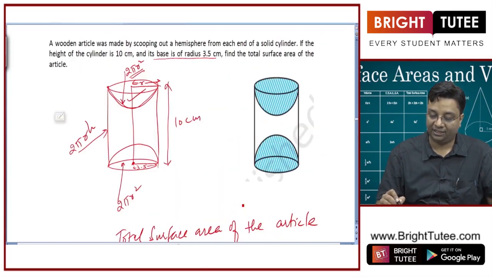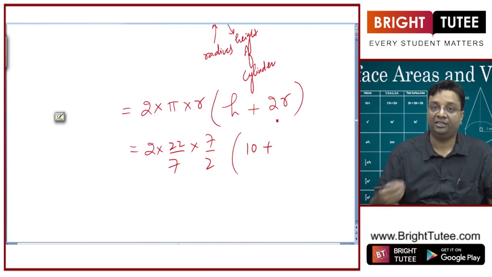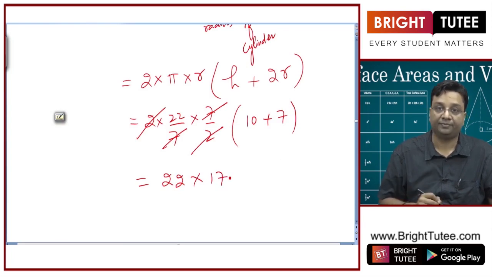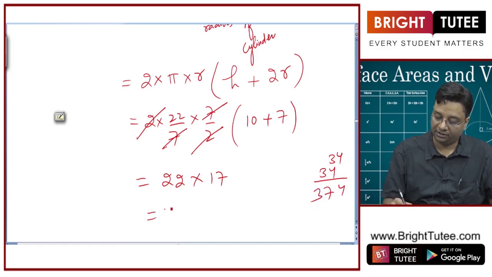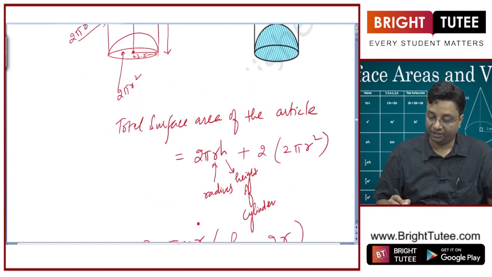What is H? H is 10 plus twice of 3.5, which is 7. Okay, so this 7 goes, 2 gets cancelled, 22 into 17. Okay, you can calculate it like this. This is 374 centimeter square.